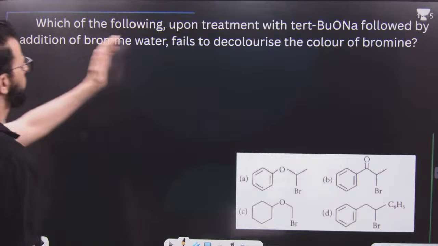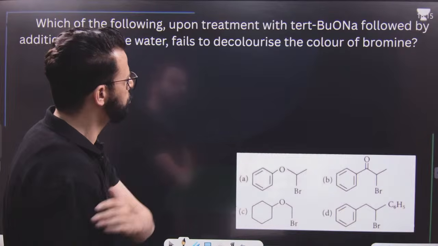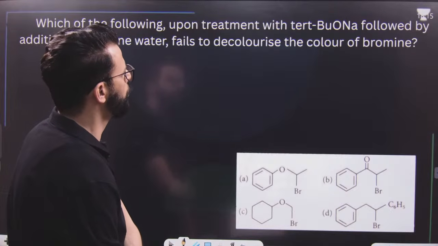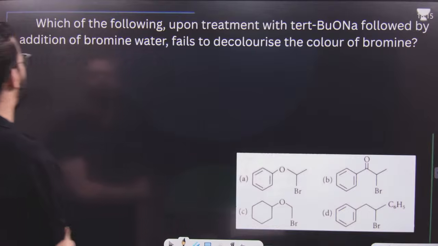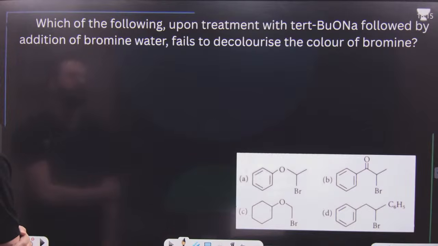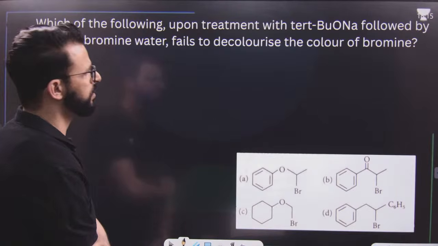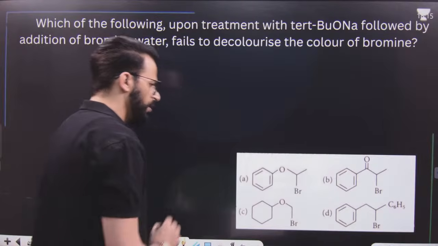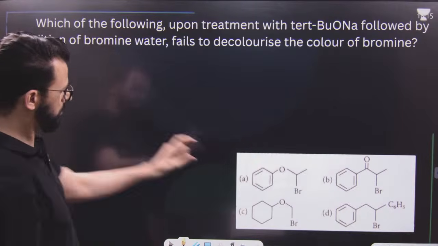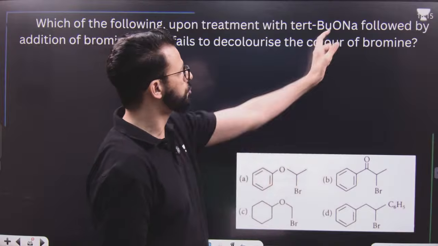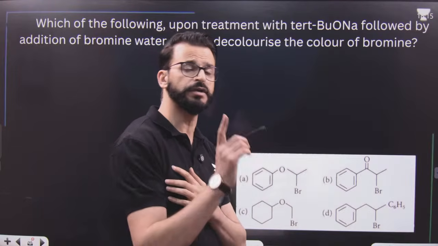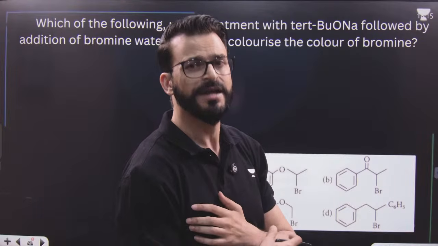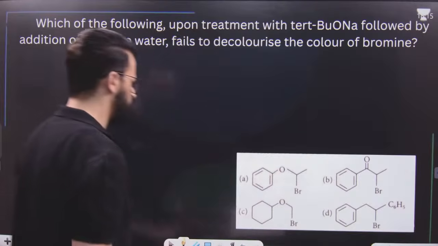Come on. Tell me, which of the following upon treatment with sodium tertiary butoxide, followed by addition of bromine water, fails to decolorize the color of bromine? Have a look. What is sodium tertiary butoxide? It is a strong base. Now have a look. What will happen?